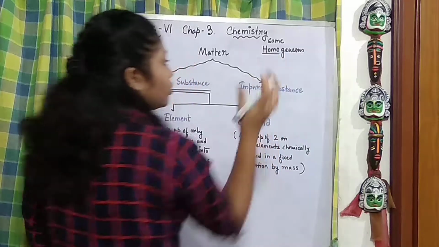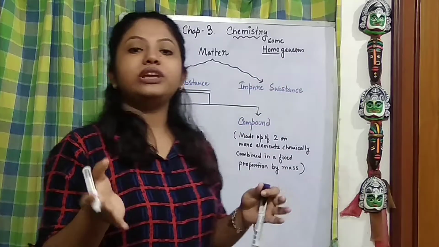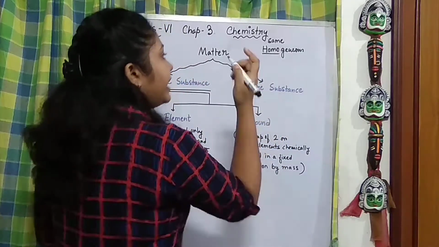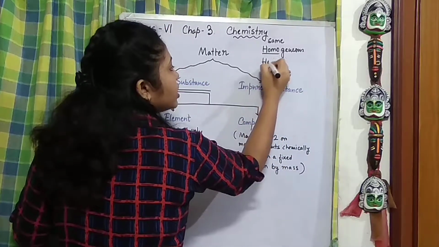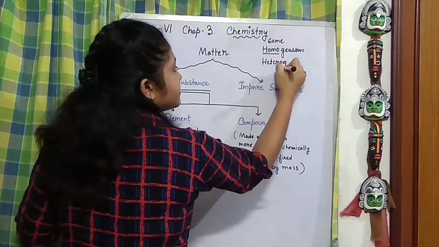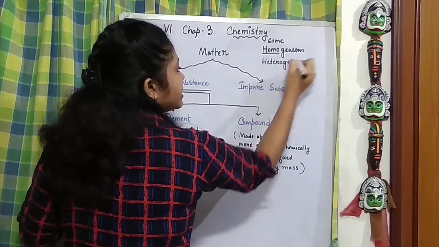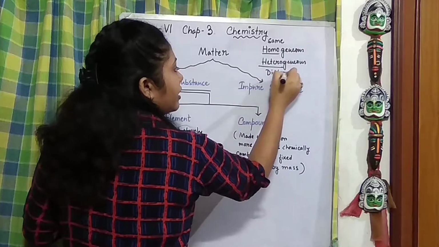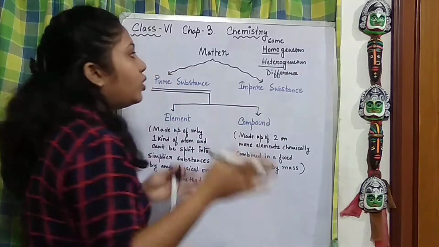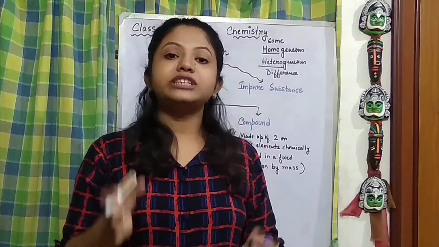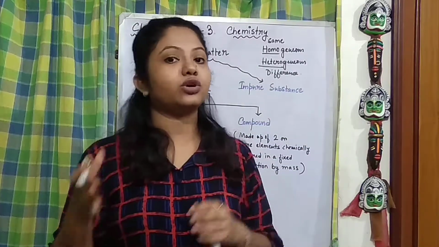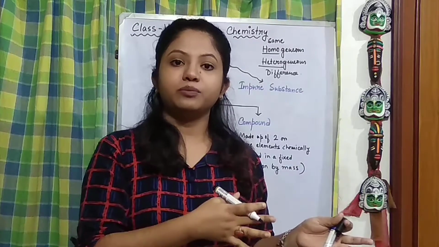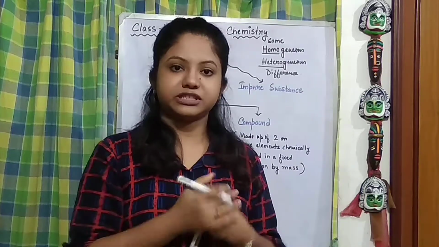And those substances which have non-uniform compositions are called, exactly the opposite of this word, heterogeneous substances. Hetero means different. Are we clear? So substances having uniform compositions are called homogeneous substances, and those of non-uniform compositions are called heterogeneous substances.